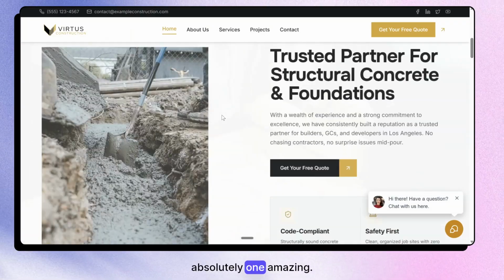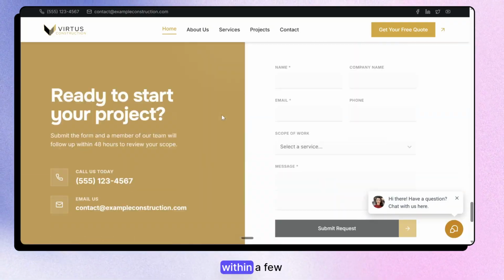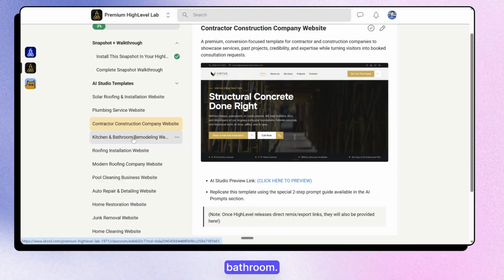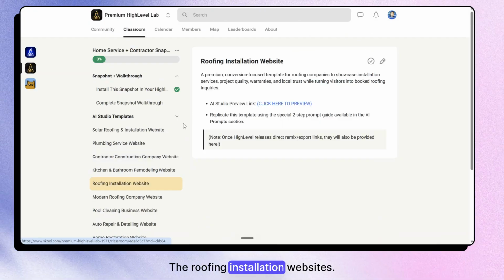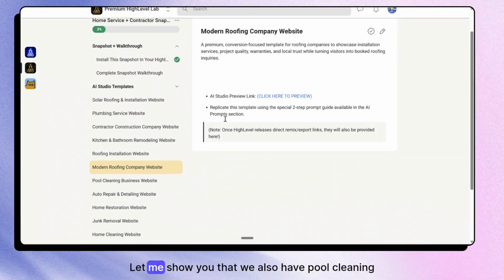Again, absolutely amazing. You could literally use AI to change anything here within a few hours at max, and you'll have a brand new website ready. Kitchen, bathroom. I'm not going to go into depth of all this. Let me show you the header image, the roofing installation websites. Again, premium one, modern roofing company website. Let me show you that.